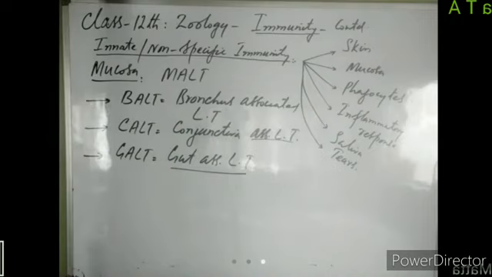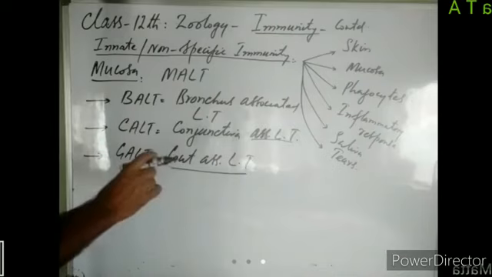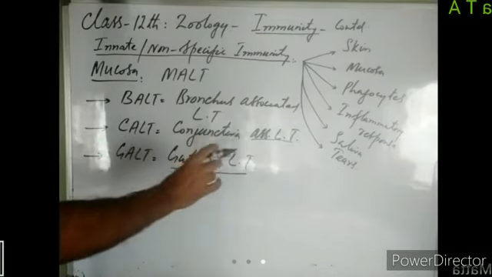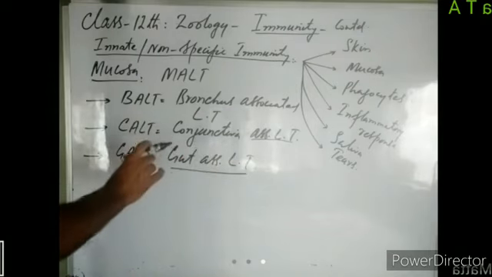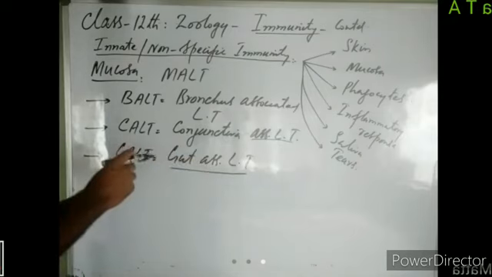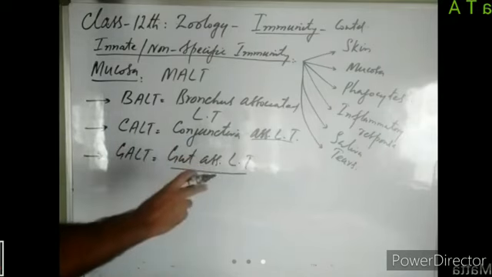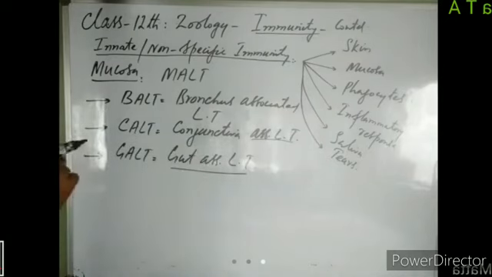So those pathogens may try to pierce through the mucous membrane and go into blood circulation. But those pathogens are stopped from entering our blood circulation by this lymphoid tissue, which is present in the mucosa of the gut. So this lymphoid tissue, which is present in the mucosa of the gut, is known as GALT. It protects us from the entry of pathogens through our alimentary canal, right?